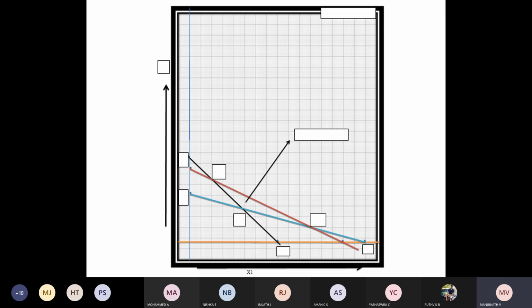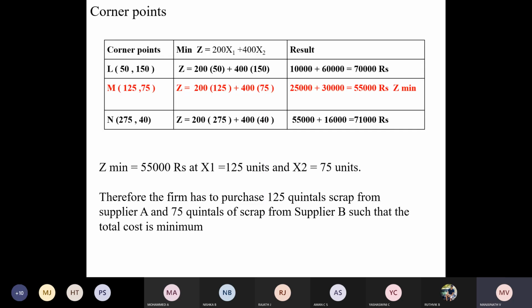If you notice these three constraints, you can easily identify the feasible area. And I have marked this feasible area as 50, 150, 125, 75, 275, and 40. Don't bother about these numbers. Instead of marking these as LMN, you may have marked something else. Don't bother about that. You tell me whether all of you got the same numbers.